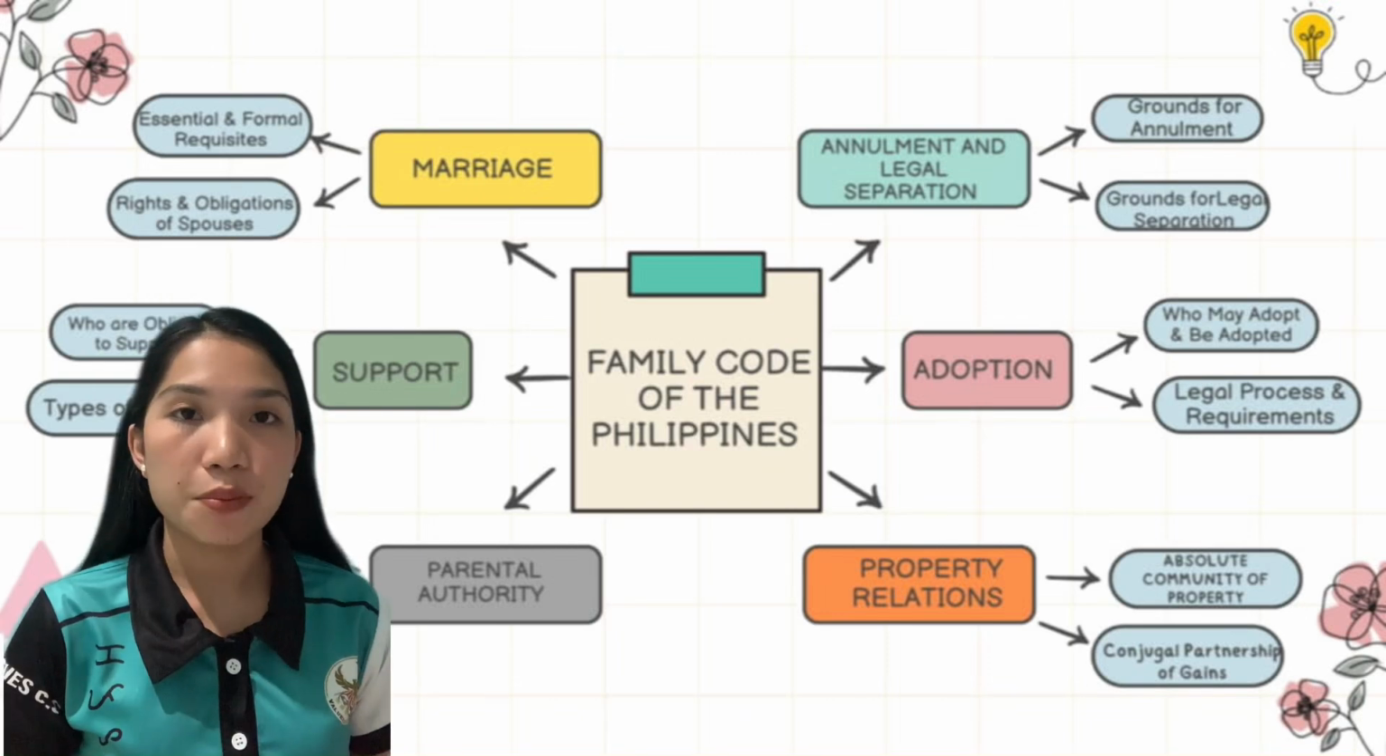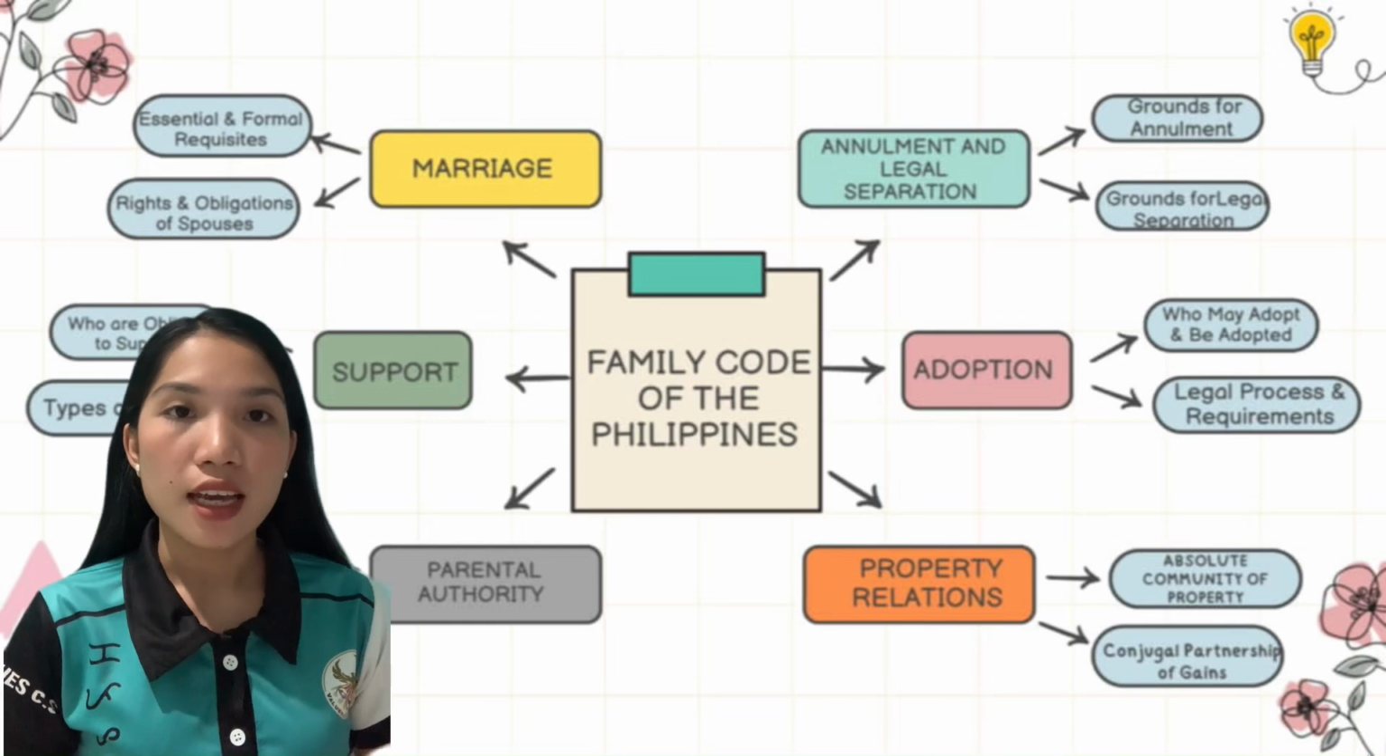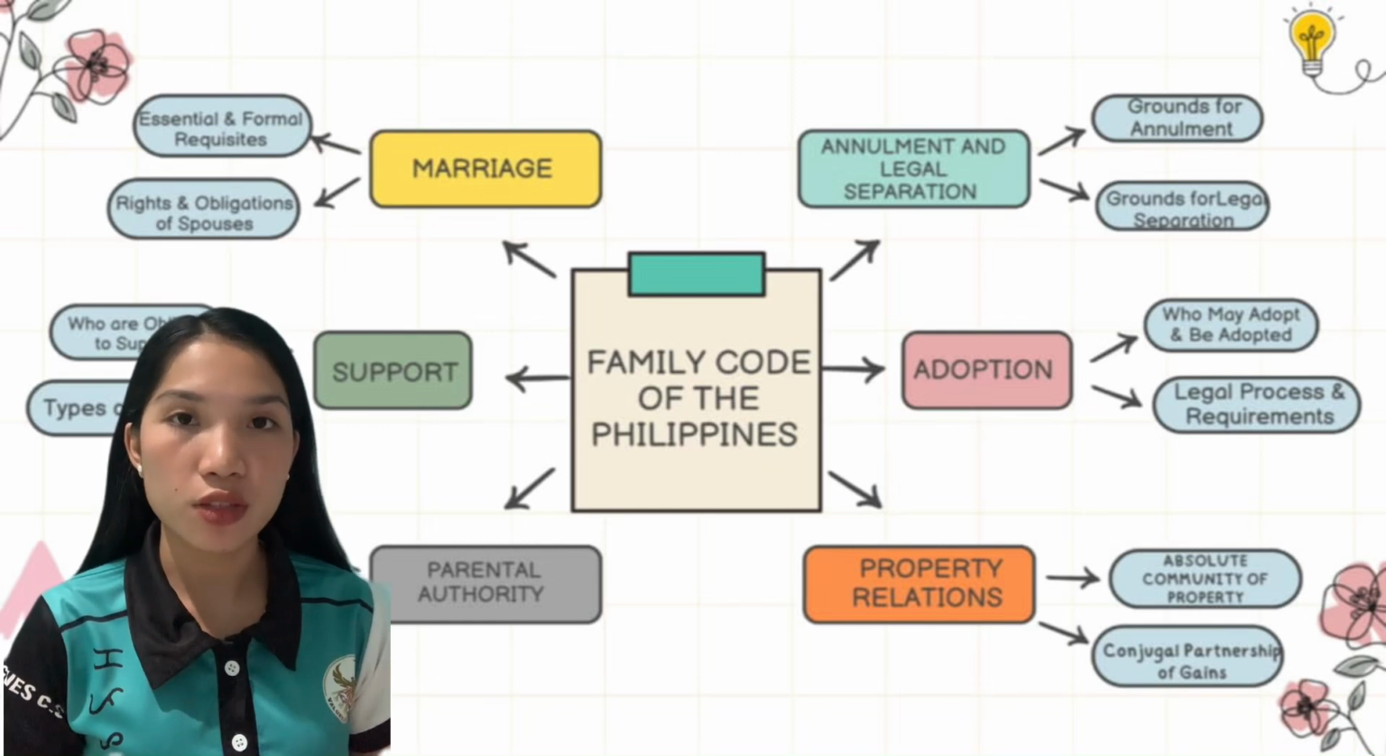So next is adoption. It legally grants parental rights and responsibilities to an adoptive parent. So who may adopt and be adopted? Filipino citizens, foreigners under certain conditions, and legal guardians may adopt. Minors and, in exceptional cases, adults may be adopted. And we have legal processes and requirements. It requires court approval, a social worker's assessment, and the child's consent if aged 10 or above.